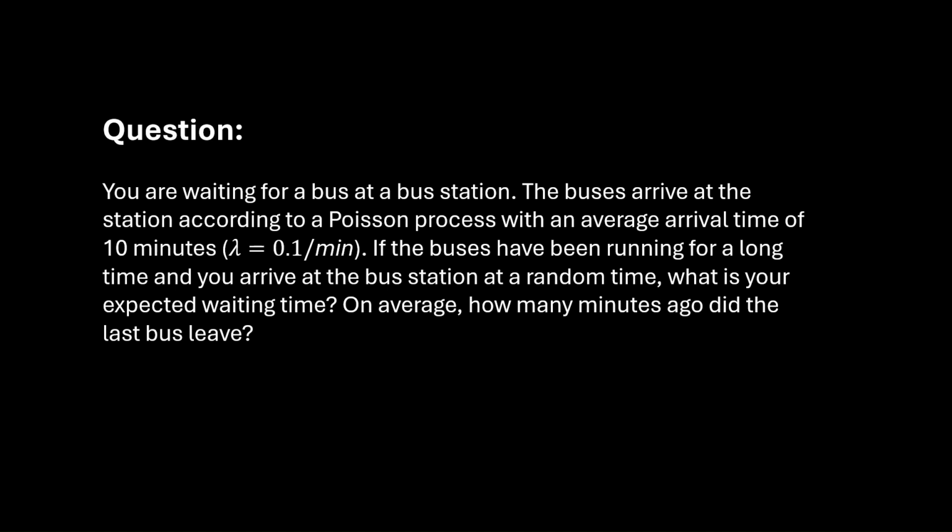Here's another question that is commonly asked in quant roles. The question goes: you're waiting for a bus at a bus station. The buses arrive at the station according to a Poisson process with an average arrival time of 10 minutes. If the buses have been running for a long time and you arrive at the bus station at a random time, what's your expected waiting time? On average, how many minutes ago did the last bus leave?